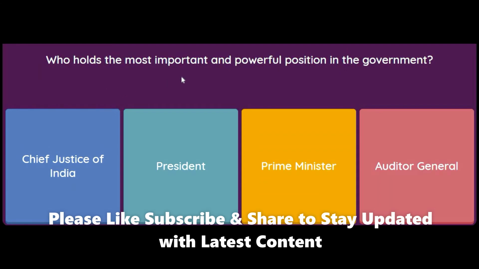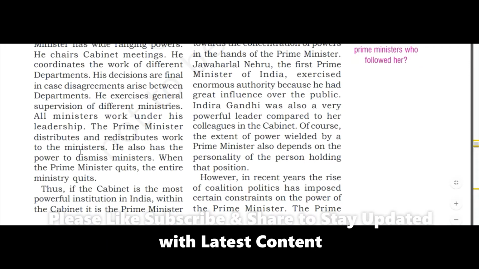Who holds the most important and powerful position in the government? Chief Justice of India, President, Prime Minister or Auditor General? So children, if you refer the book, you may read this.